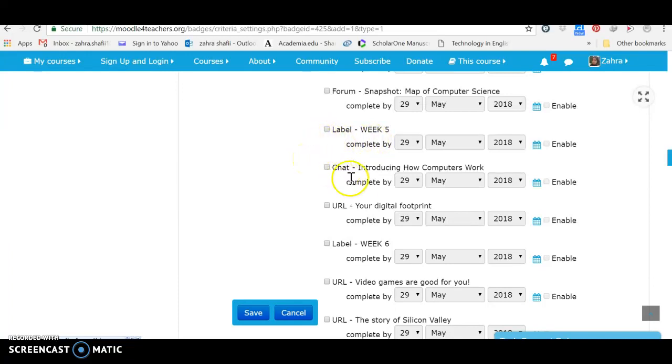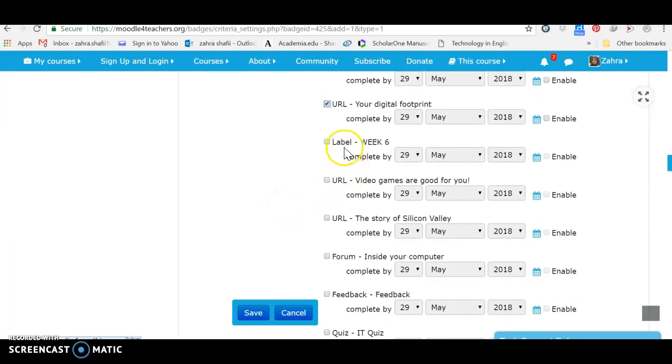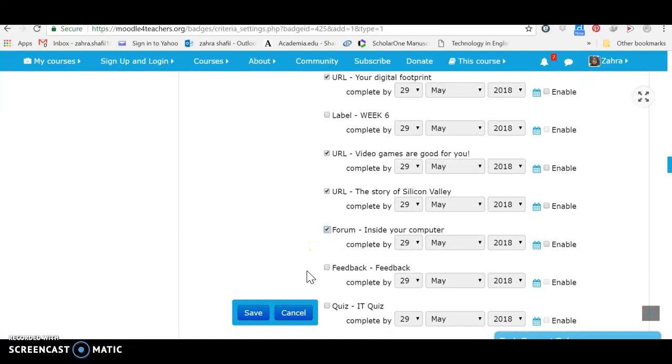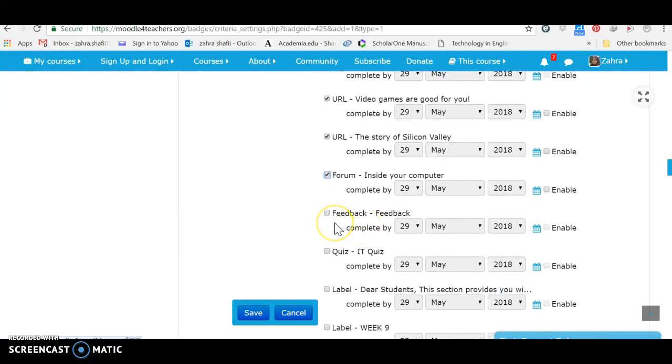In the chat, introducing how computers work, I take this one. Your digital footprint, the URL. Yes, again, I take this one. Again, label is not an activity. The other 2 URLs of reading and also the forum are ticked. I'm not going to tick the feedback because it's something that students should feel free to show their ideas, but the quiz is important for me and I take it. So let's save these changes.